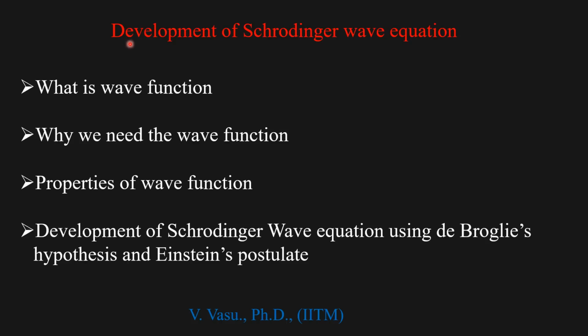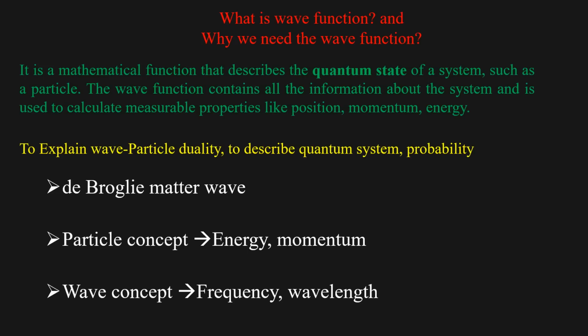In this lecture, we are going to deal with the development of Schrödinger wave equation. First, we are going to see what is the wave function and why we need the wave function and the properties of wave function, the development of Schrödinger wave equation using de Broglie hypothesis and Einstein postulate. These are the things we are going to concentrate in this lecture.